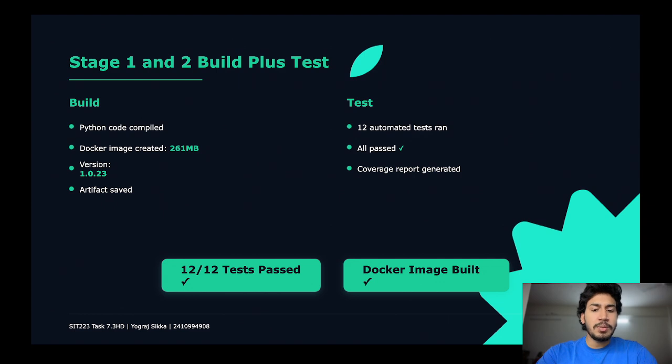Now I will discuss all my stages, like stage 1 and stage 2, which are build and test. In this stage, the code is first built and then tested. The code is compiled and a Docker image is created. In my project, the Docker size was 261 MB, whereas before that it was 319 MB. I implemented some features to reduce the size of the Docker image. After that, 12 automated tests were run, and all of them passed. This proves that the application is working perfectly and smoothly.